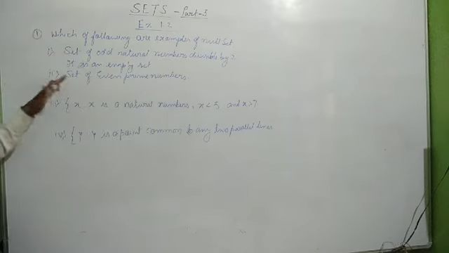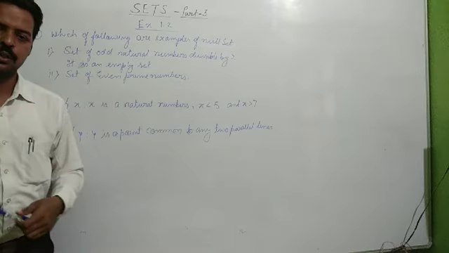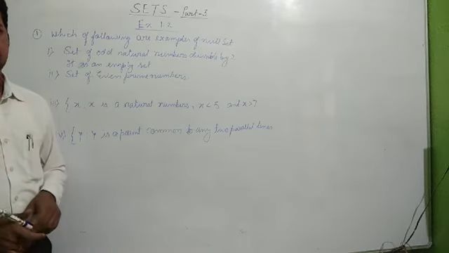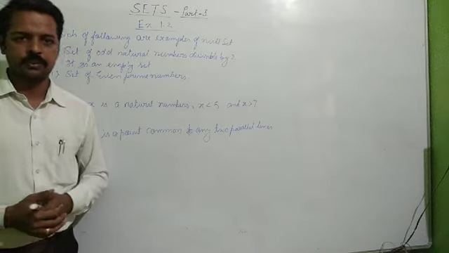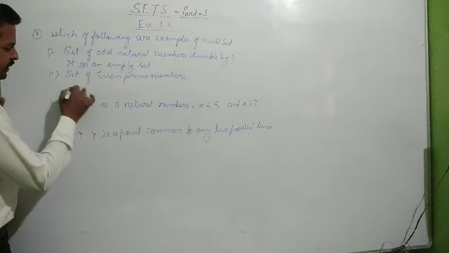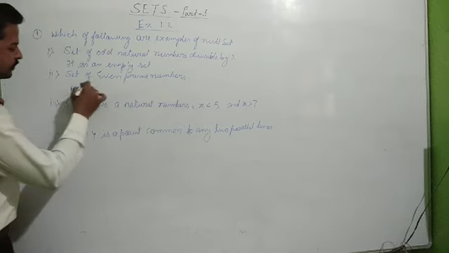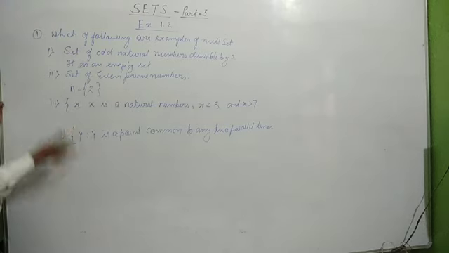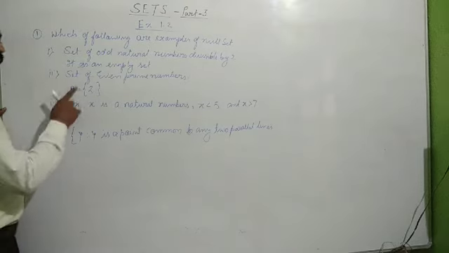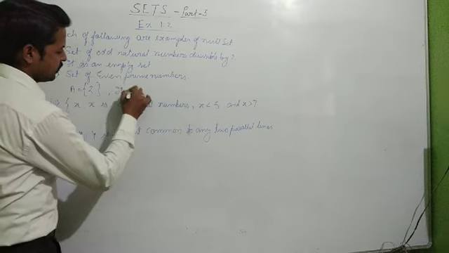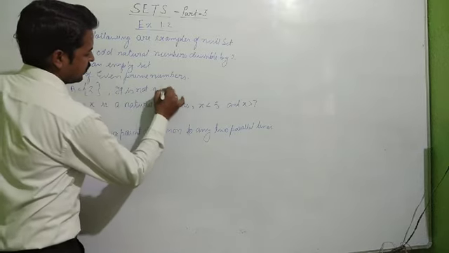Now the second question, set of even prime numbers. I hope you all know that there is only one even prime number, which is 2. The rest of the even numbers are not prime because they are divisible by 2. So this set, let's say the set name is A, contains only one element which is 2. You can clearly see that there is only one element. Therefore, it is not an example of null set. So we'll write it is not a null set.